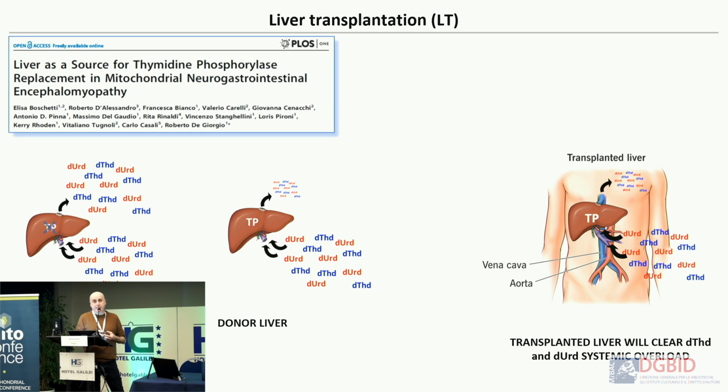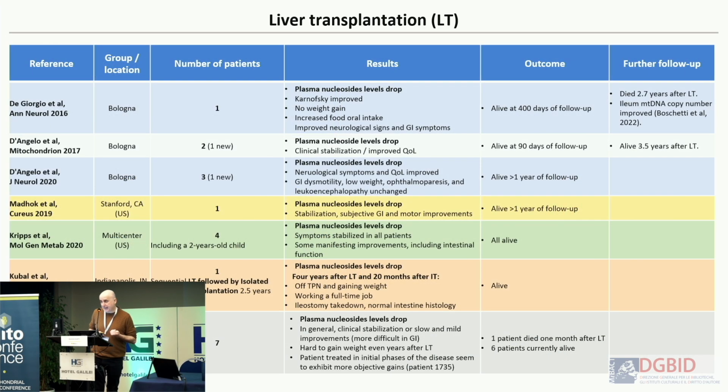also by liver transplantation, because the liver contains a lot of thymidine phosphorylase. So in MNGIE patients, the liver doesn't do anything, but if you put in a liver from a donor, you will remove the systemic accumulation of thymidine and deoxyuridine from the patients. And many patients have been transplanted so far.